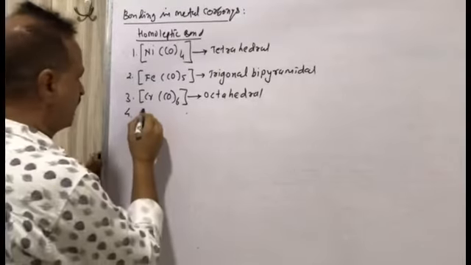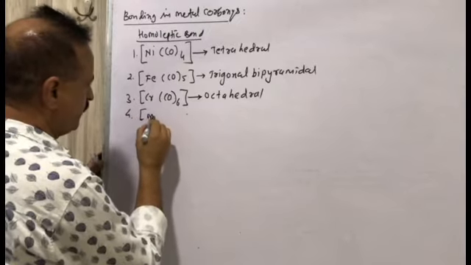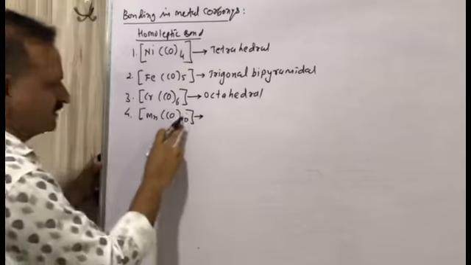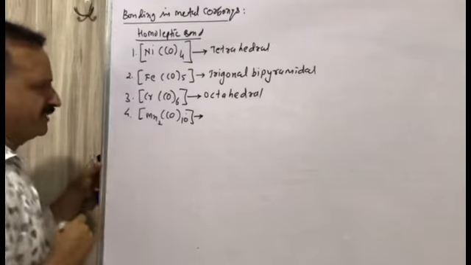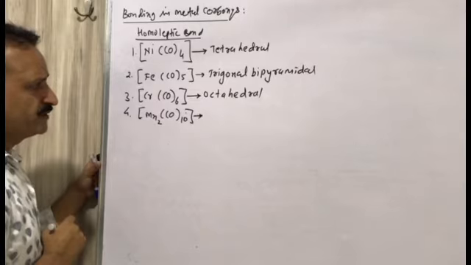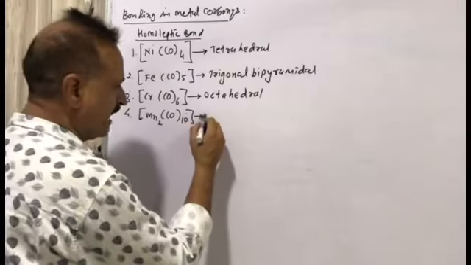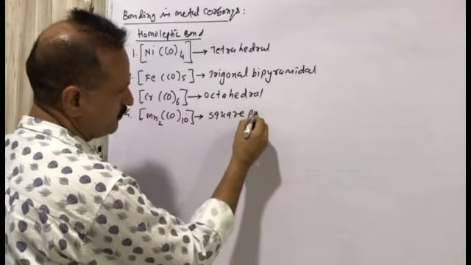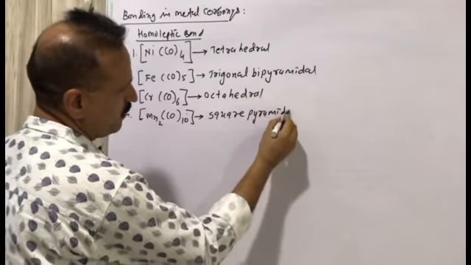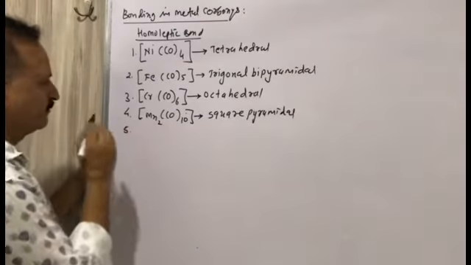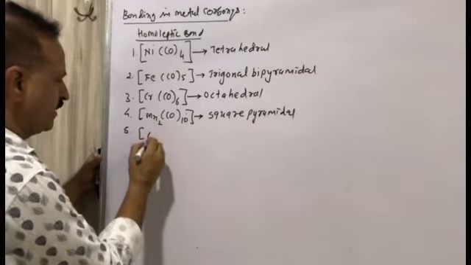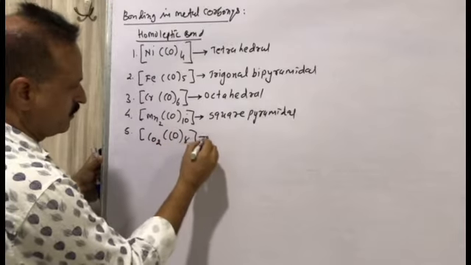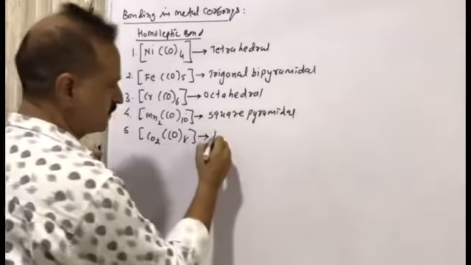Fourth one, decacarbonyl dimanganese, Mn2(CO)10, having square bipyramidal or square pyramidal structure. And fifth one, octacarbonyl dicobalt, having a bridge structure.